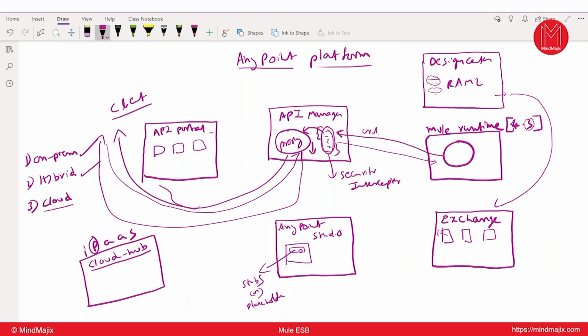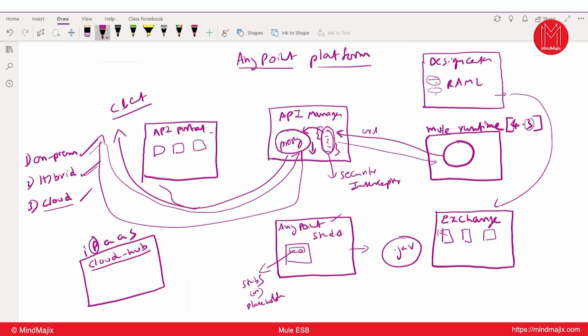Everything is on the cloud. That means starting from the design, you can define it there too, instead of Studio, as you have a beta version on the cloud, but it is not recommended. Then how can you deploy onto the cloud? Write the application in Studio and export it. Since Mule applications are Java applications, you will get a jar file. That jar file we can deploy anywhere: on-premises, the hybrid model, or the cloud.